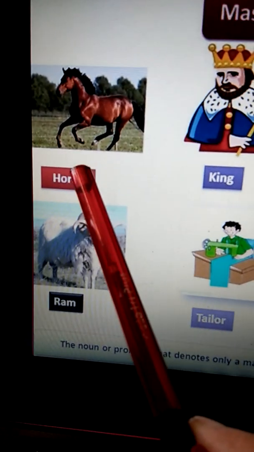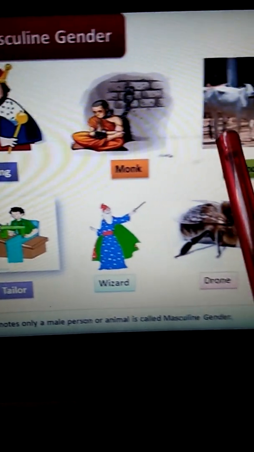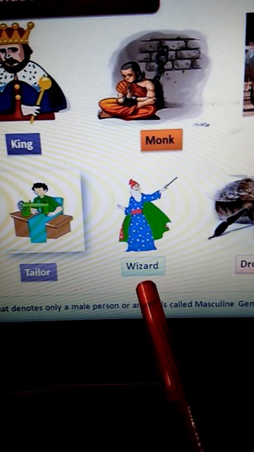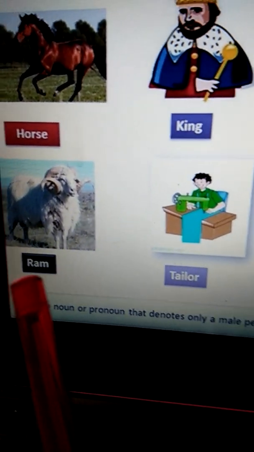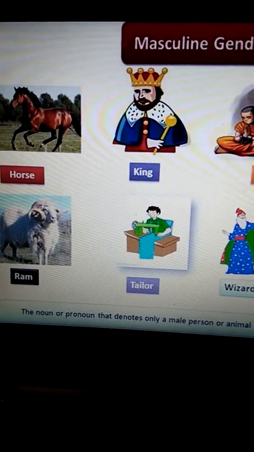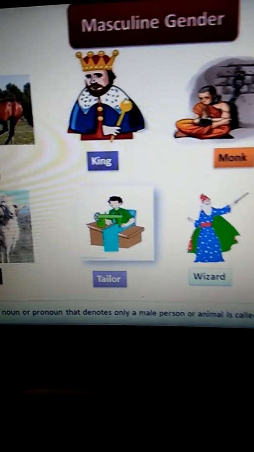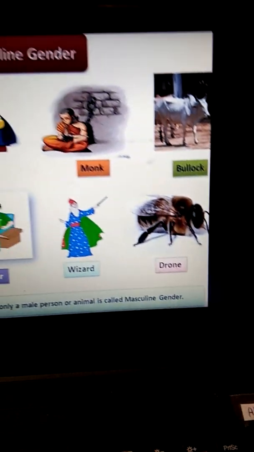For example, horse, king, monk, bullock, drone, wizard, tailor and ram. So these are examples of masculine gender. All are male person or animal or insect. Drone is an insect. Okay.